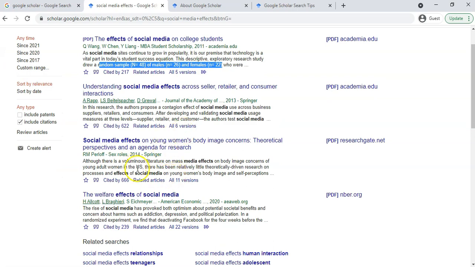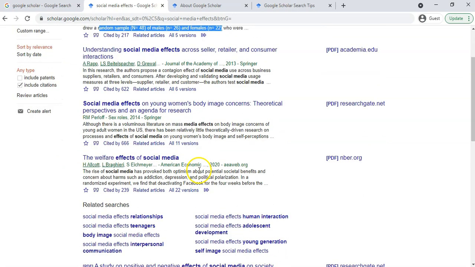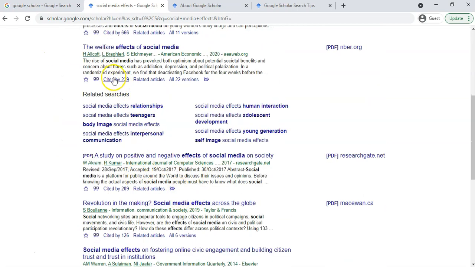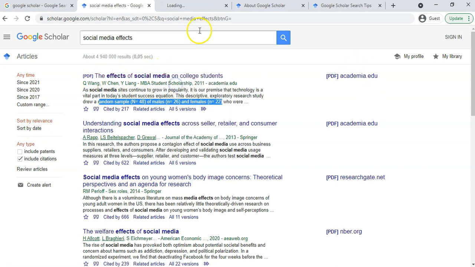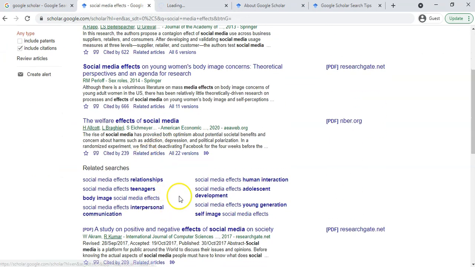So you can actually go look at the research that's been done already. There are lots of little articles. As I said, you can look at how often it's been cited. You can get an email alert when something along this topic has been published, to say there's something new. You can look at the date or the ranges, so you can sort all those things. And as we said earlier, look for the stuff that's PDFs, those are particularly ones that you can access. So let's open that in a new link so we can actually read that article. And you can go and search these different articles.